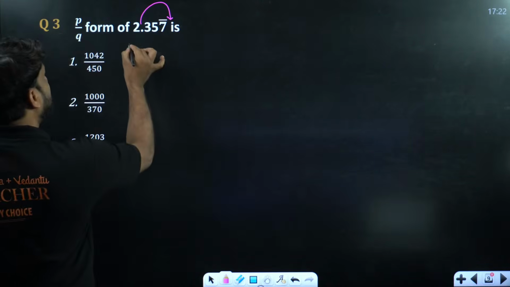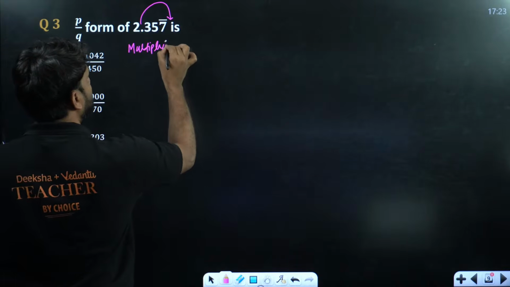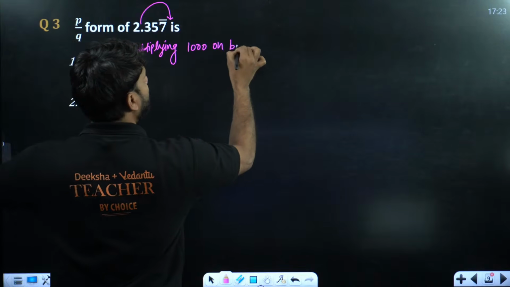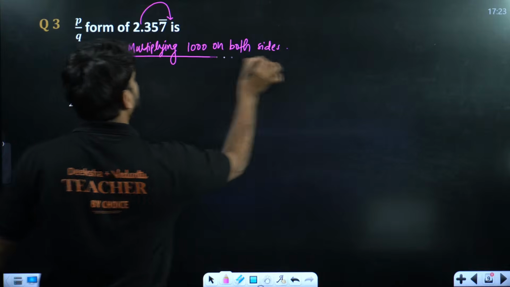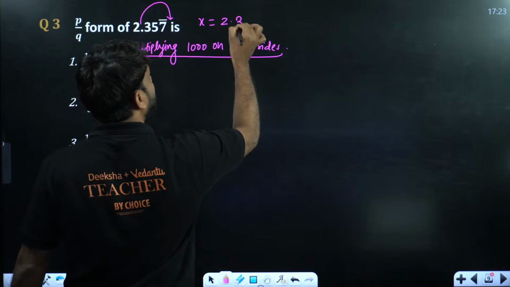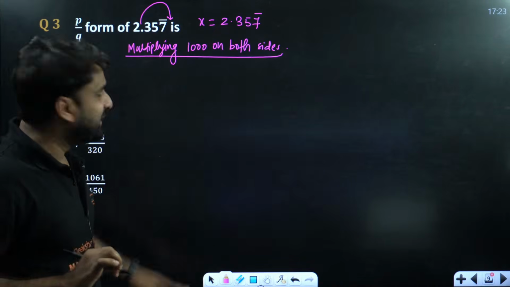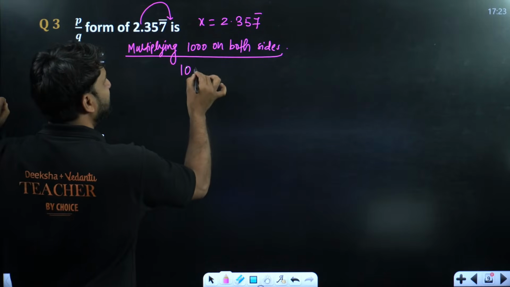So first I'm multiplying by 1000 on both sides. Let's write this first as x equals 2.357 bar. Now my dear champion, if we multiply 1000 on both sides, what will be the scenario? This will become 1000x.